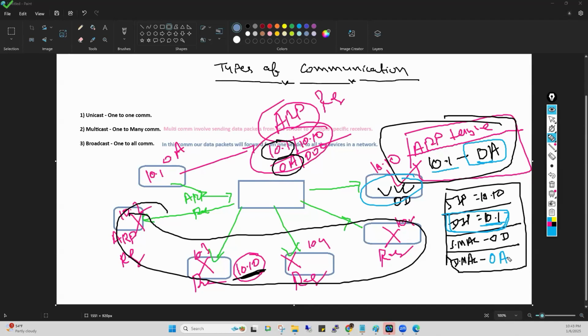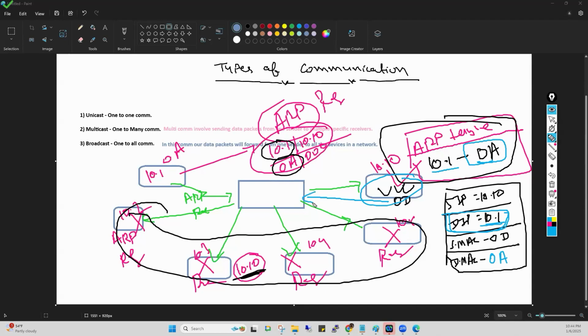In the same way, for example, I want to call anyone. Understand? For example, I want to call Ahmed Ismail. What will I do? I will check my contact book. If I find the contact number, then I will immediately call Ahmed. Yes or no? In the same way, this PC will check, oh, I need to call 10.1. Do I have a contact number in my contact book? Yes, 0A is my contact number. That fills it. That is the ARP reply. This PC sends the ARP reply here.